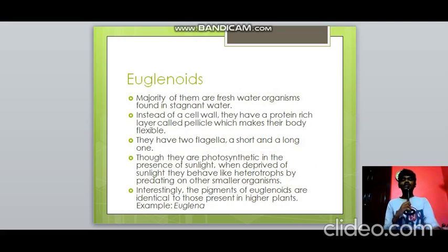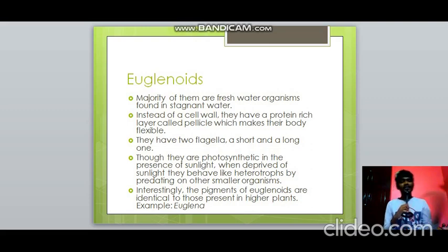Then euglenoids. Euglenoids are freshwater organisms and they are found in stagnant water. They do not have a cell wall, but instead they have a structure known as pellicle, and that is the reason for their flexibility. They also have two flagella, one is short and the other is long. And this is very important. They are mixotrophic in nature. That is, they are photosynthetic in the presence of light and heterotrophic in the absence of light.